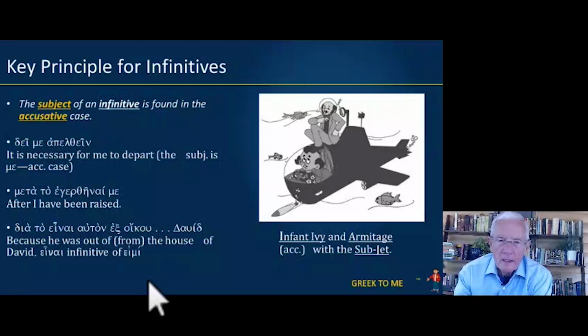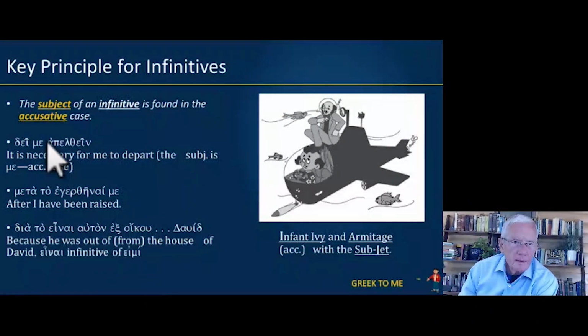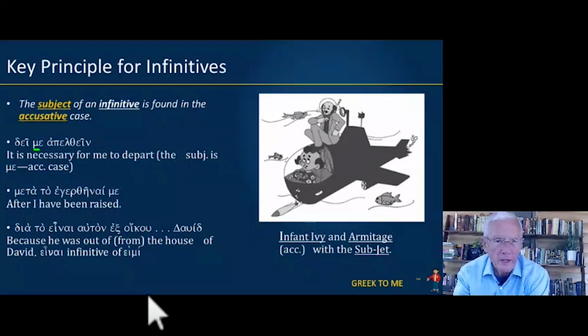Apelthein is a second aorist active infinitive, means to depart. Now, notice the word me here. That's the accusative personal pronoun. So that becomes the subject of the infinitive.